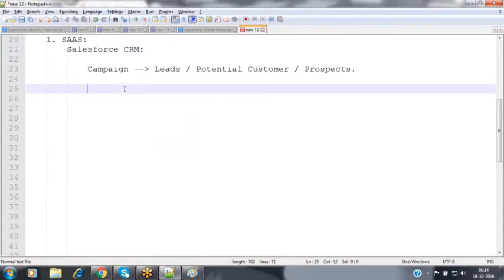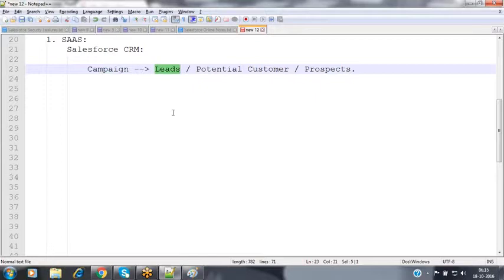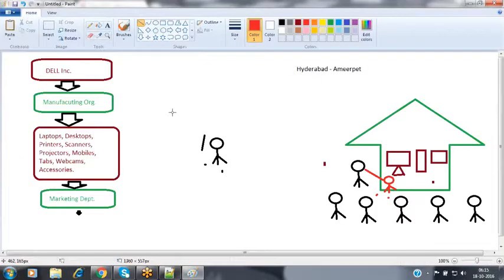Now tell me, what is the association between the campaign and the lead? Is it one-to-one or one-to-many? By conducting one campaign, how many leads can I capture in one day? Many. Only one or multiple? Multiple. Because when we conduct a campaign in a particular area, on a single day not only myself, so many other people also show interest to view those products. So many other people are visiting that campaign. Whenever they visit the campaign, the marketing people collect the details from those people. That data is called the lead details.